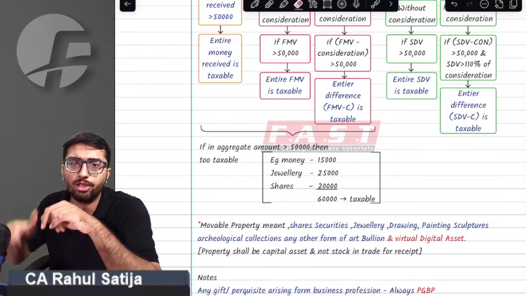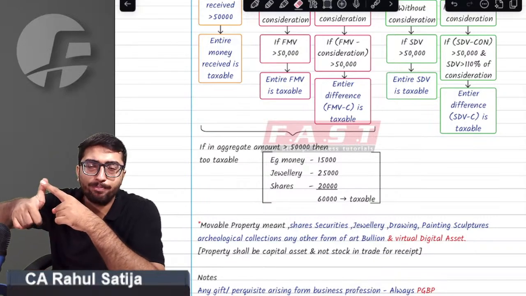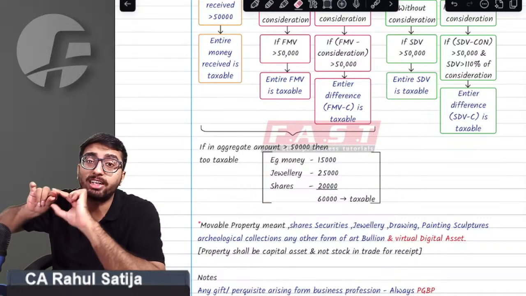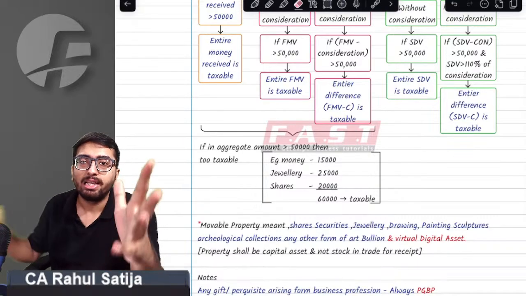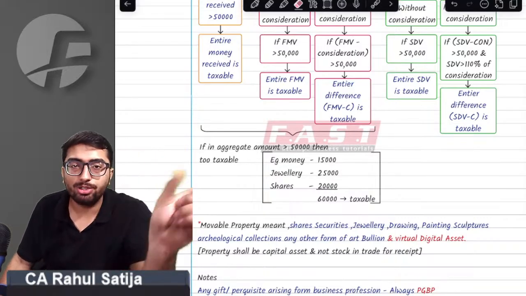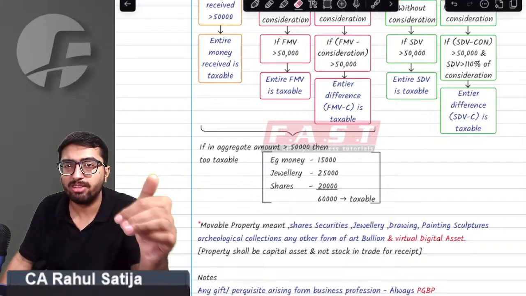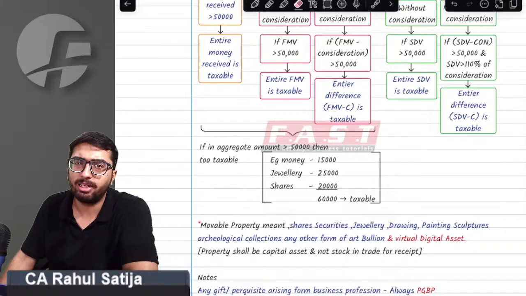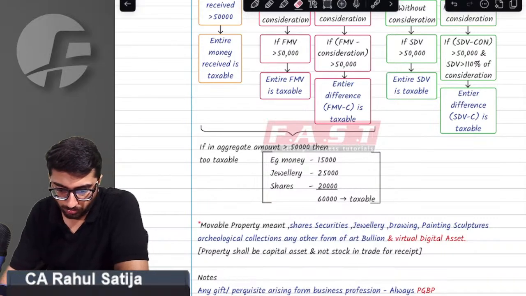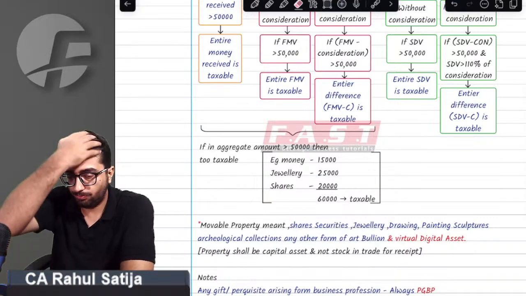See, you have to check the limit for cash individually. You have to check the limit for movable property individually, and then you have to check the limit for both of them collectively. That means collectively, cash and movable property together shall not be more than 50,000 rupees. If they exceed 50,000 rupees, then it shall be taxable.